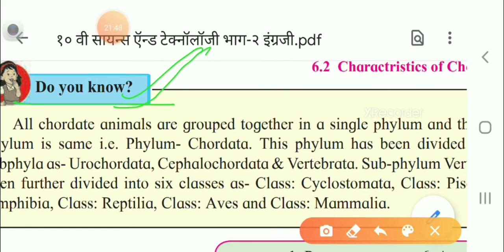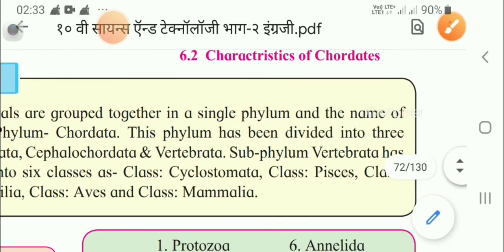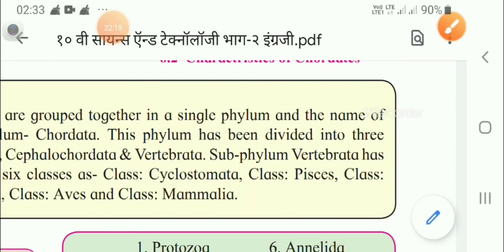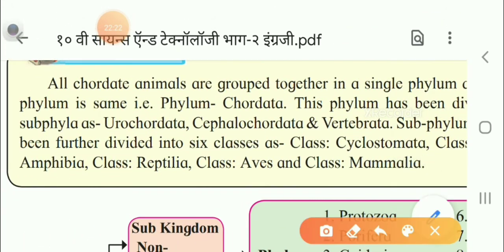So here we will see all chordate animals are grouped together in a single phylum, and the name of that phylum is phylum Chordata. So this point you have to remember, that all chordate animals are grouped together in a single phylum, and the name of the phylum is phylum Chordata.